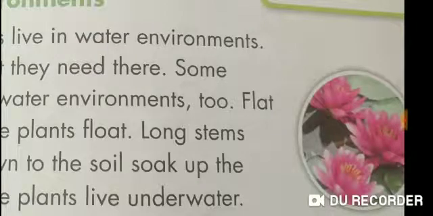Yes, students, we have already discussed that animals and plants live in any environment. They have some body parts that help them to live there. They get everything they need from the environment. Flat leaves of plants help them to float.